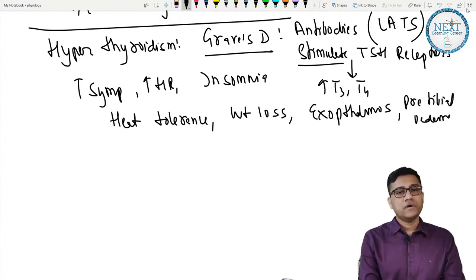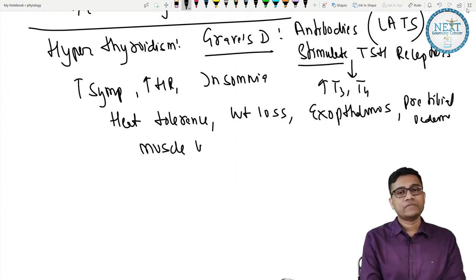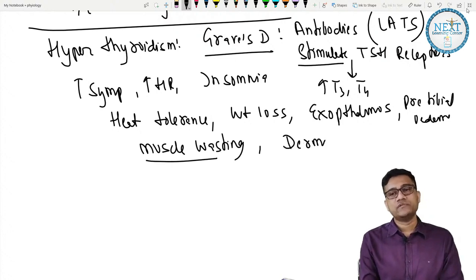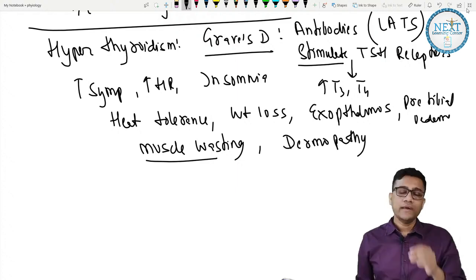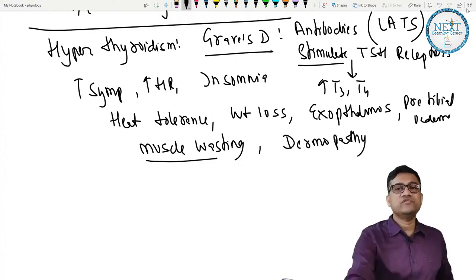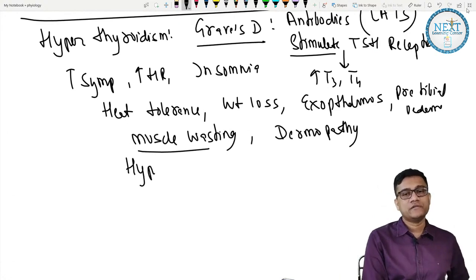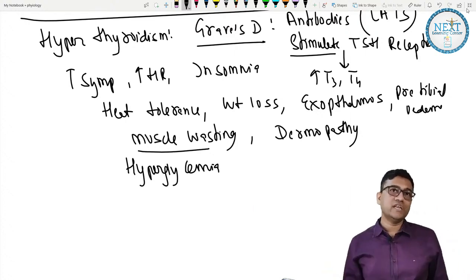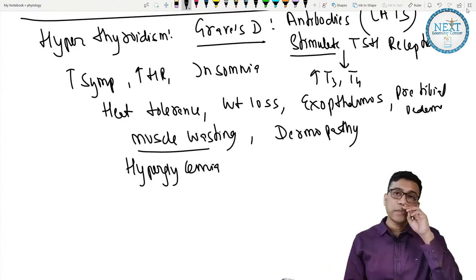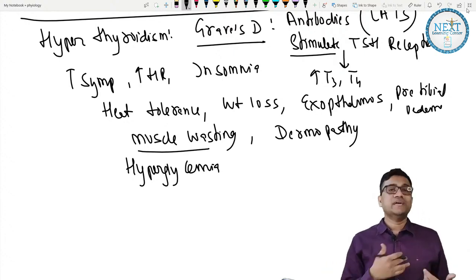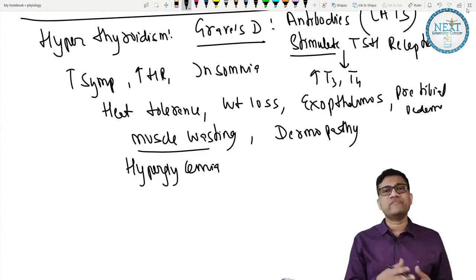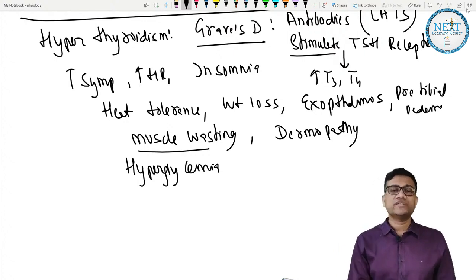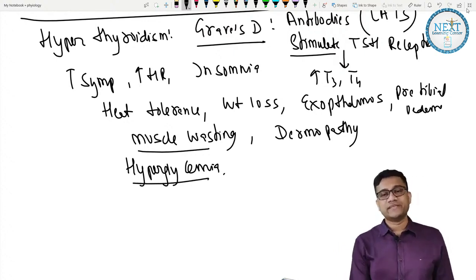So exophthalmos, also pretibial edema, then also there is muscle wasting, dermopathy, the skin is disordered. So all these are the features you will see, and there is hyperglycemia. Treatment is surgical or medical. Medical, we give antithyroid drugs, or if possible we do ablation. We can use a radioisotope to destroy the gland, medically or maybe surgically. That is covered in medicine and surgery later.